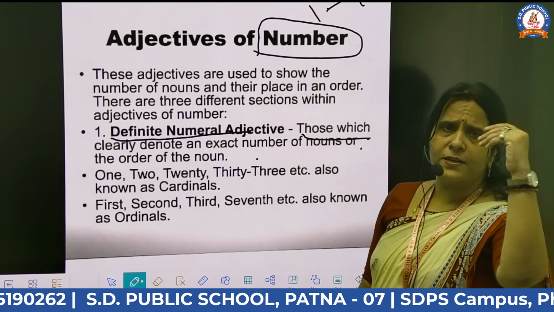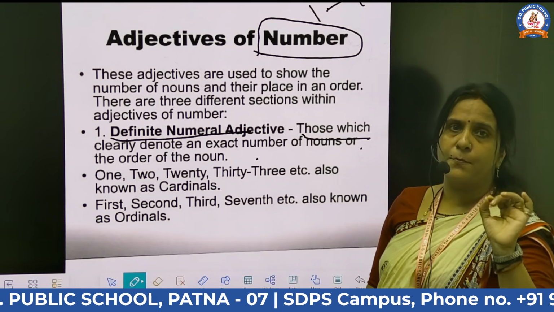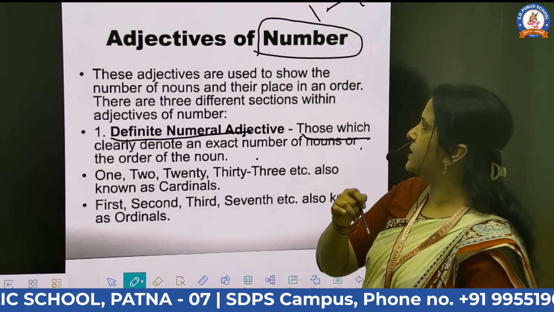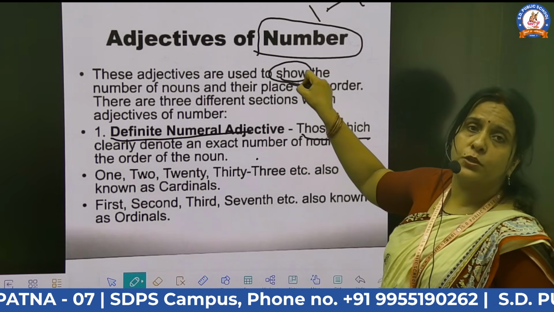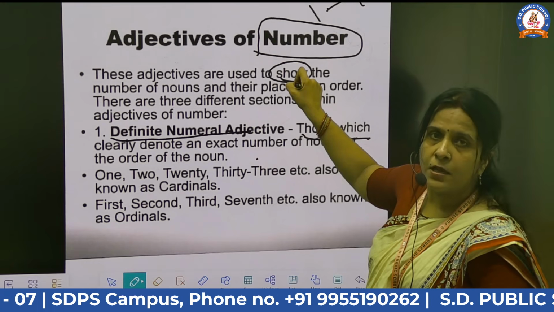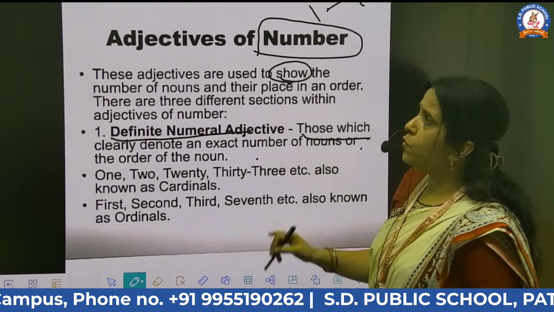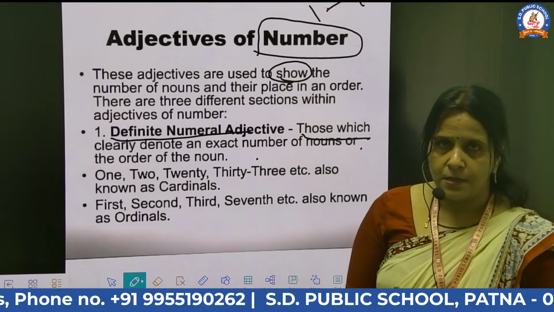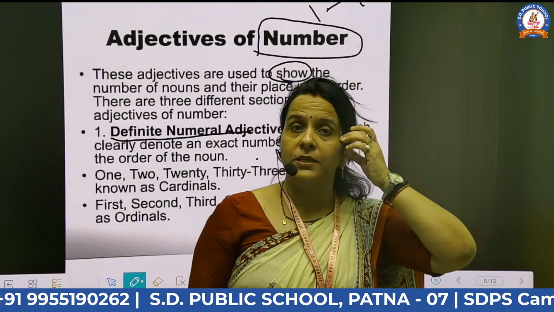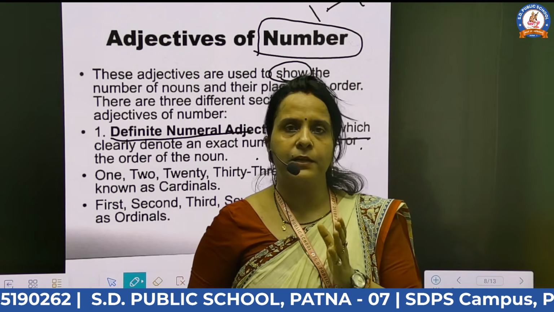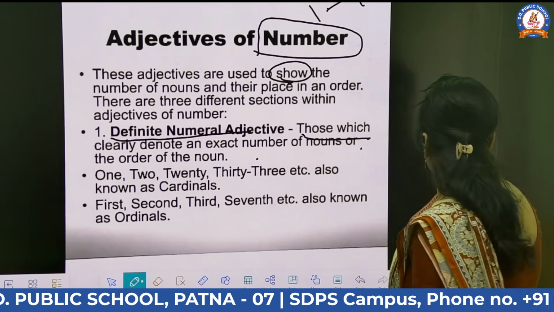That means you got first rank in your class, so it is also a perfect number. It is also a specified number which shows the quality of your rank, your position in the class. If I give an example, you got a rank in the class, and if I say you got second rank in the class, that means here I specified that your rank in the class is second.